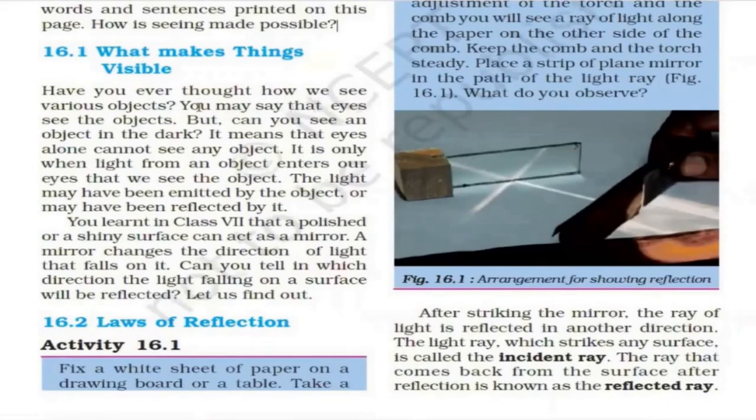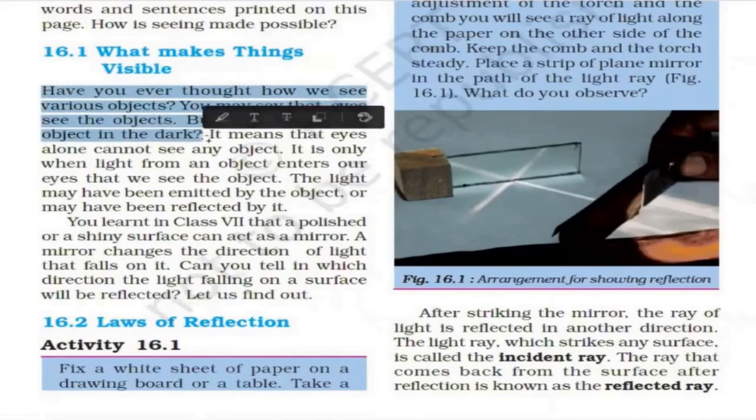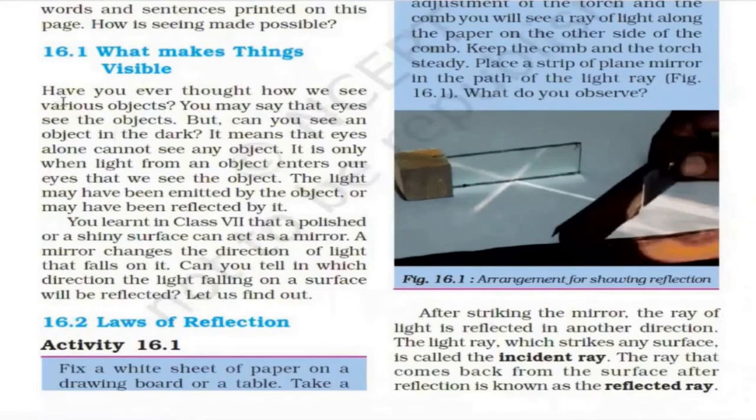You may say that I see the objects, but can you see an object in the dark? This is important because people usually say we see by our eyes, but that is only partially true, because we can see with our eyes, but still we are not able to see things when it is dark.